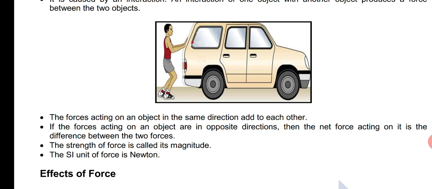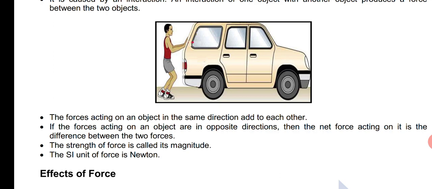If you are applying 20 Newton in one direction and your friend is applying 10 Newton from the opposite direction, then the forces subtract. That means the net force will be 20 minus 10, so the net force will be equal to 10 Newton. The total force acting on the car will be only 10 Newton.